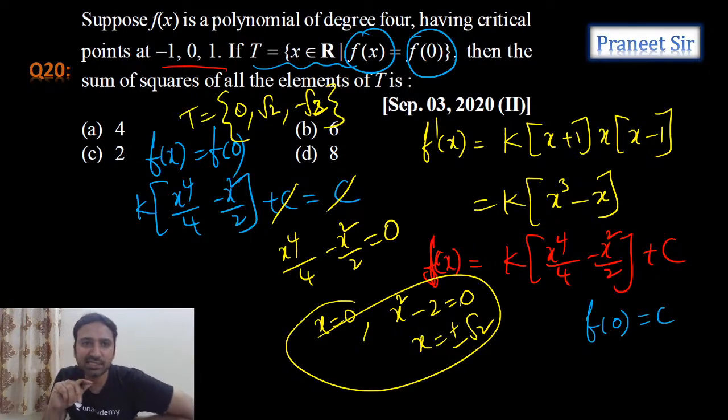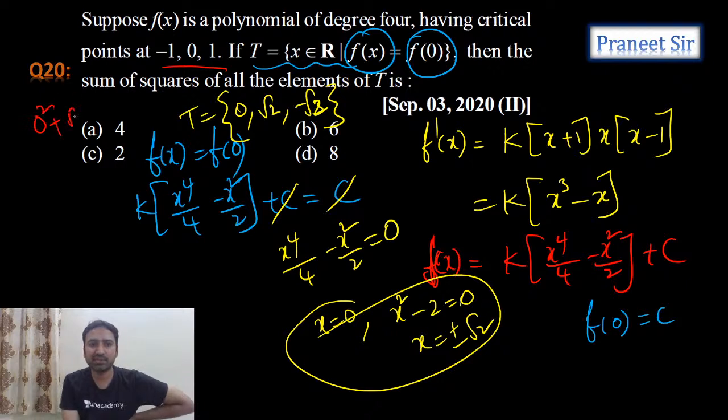Right. Now what he is asking, sum of the squares of all the elements he is asking. What is the sum of the squares of all these elements, guys? Isn't it like 0 square plus root 2 whole square plus minus root 2 whole square? Isn't it 2 plus 2, 4? So 4 is the answer, first option.